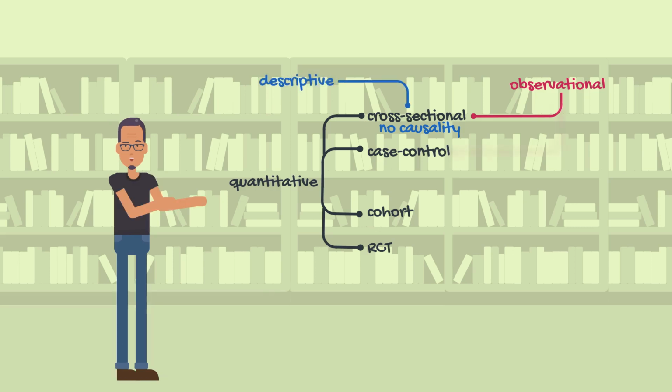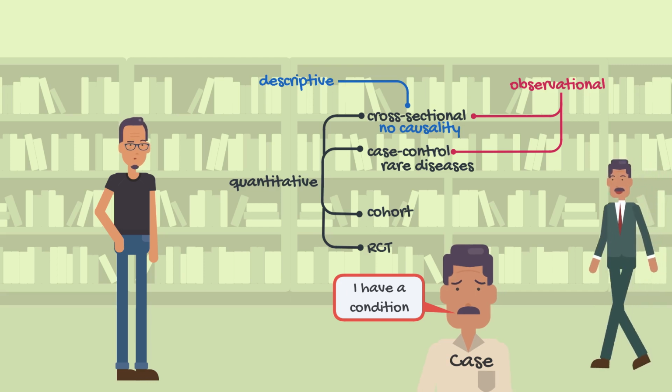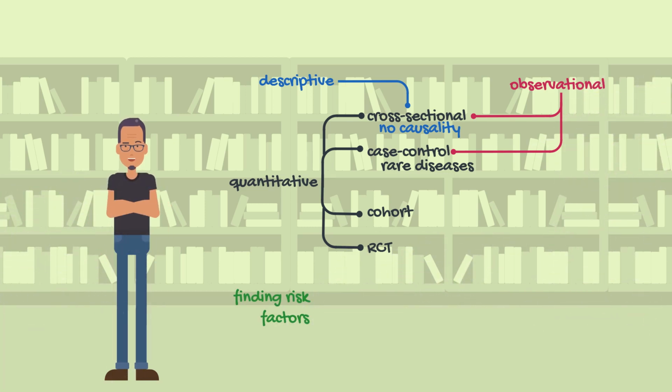The other type of observational study is case control, which is a good design for studying rare diseases. And by matching the cases with a control group, we can study their past history to find the risk factors for that disease. Therefore, case control studies are called analytic, as well as cohort and RCT.